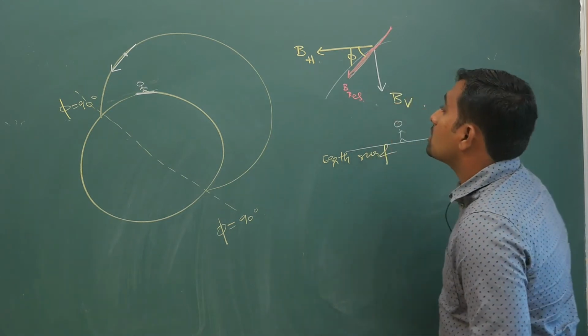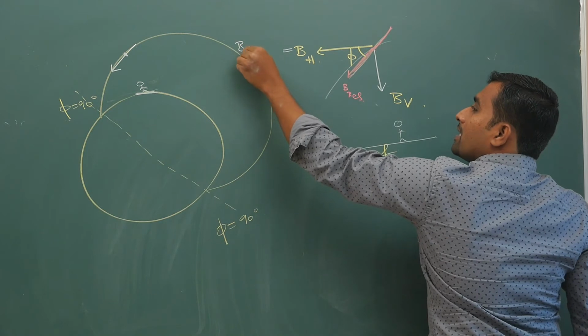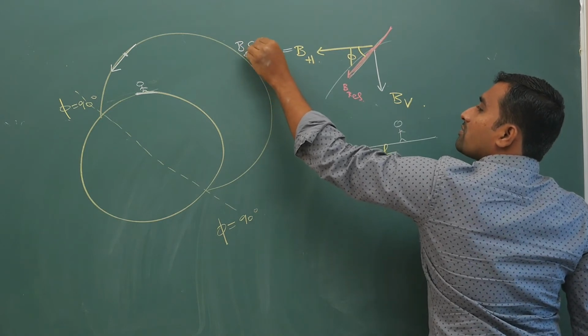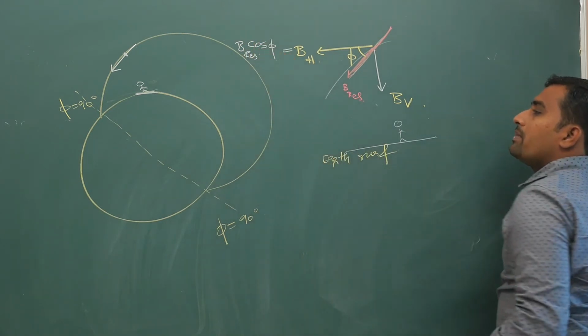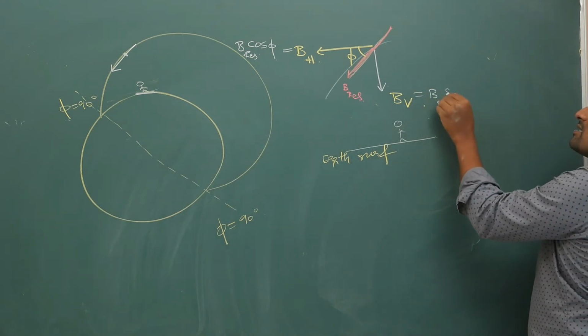So BH is B resultant cos phi, BV is B resultant sin phi.